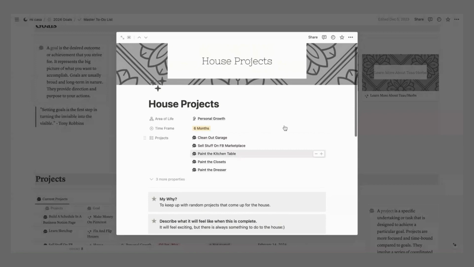So as you can see, house projects is a broad goal that I have, and then the projects I need to complete to finish it are painting the closets and painting the dresser. But then painting a closet, you have to break that down into sanding, painting, all of those things. So that's how I break it down, and I find it easiest to be able to check things off and feel like I'm accomplishing something, but not overly lay out everything, just lay out enough to make it feel like I am making progress.